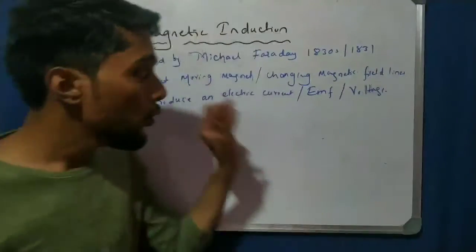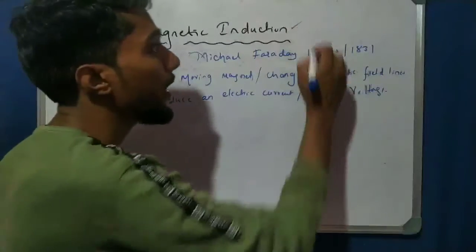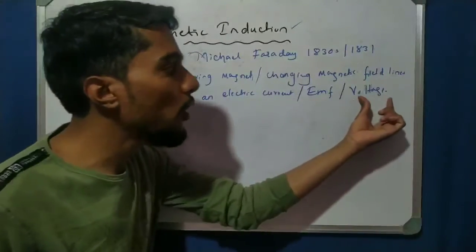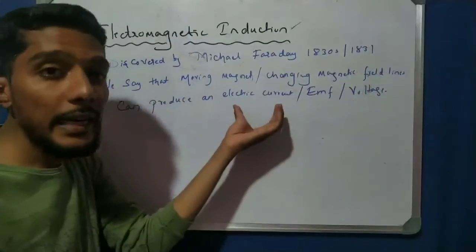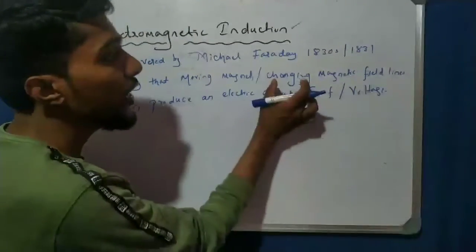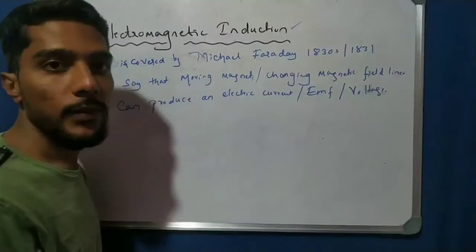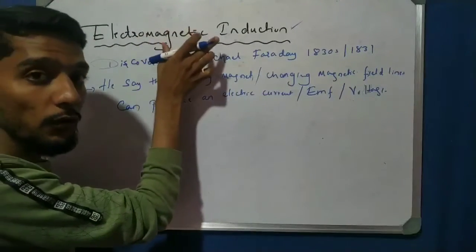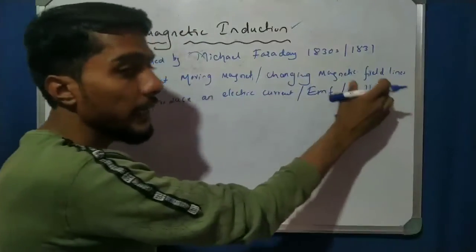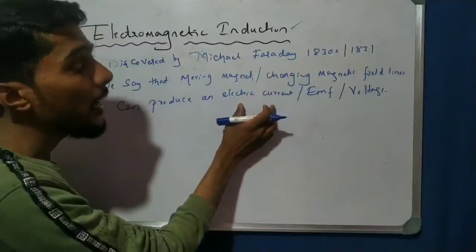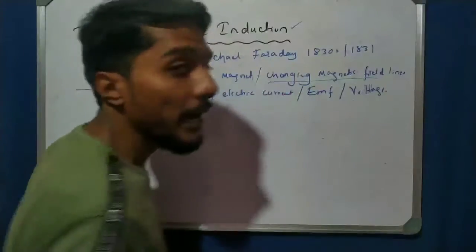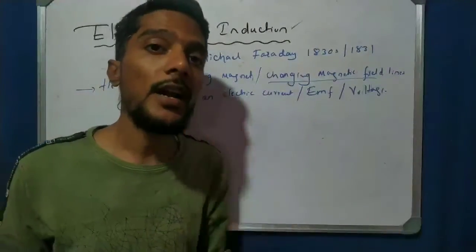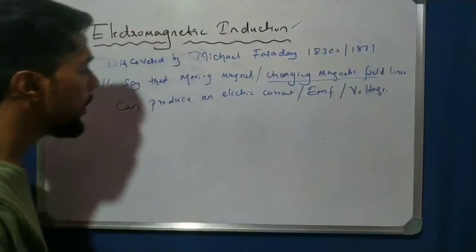This process is called electromagnetic induction. Electromagnetic induction is the process of production of voltage, EMF, or electric current by changing the magnetic field. That is important: not by a magnetic field, but by a changing magnetic field. That is called electromagnetic induction. So write down the definition here.